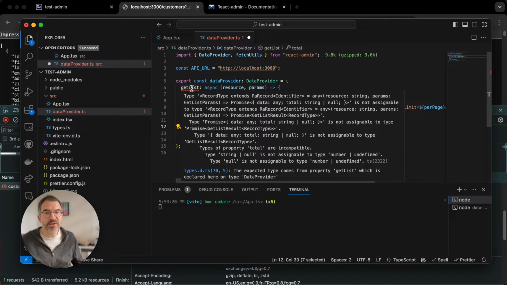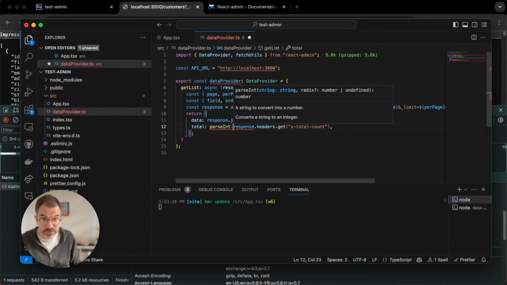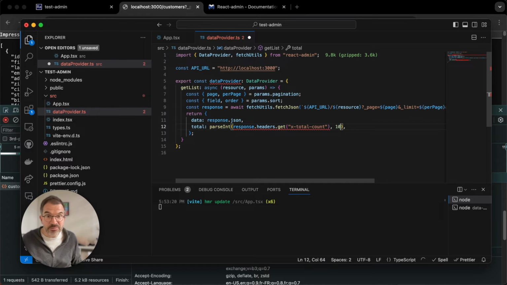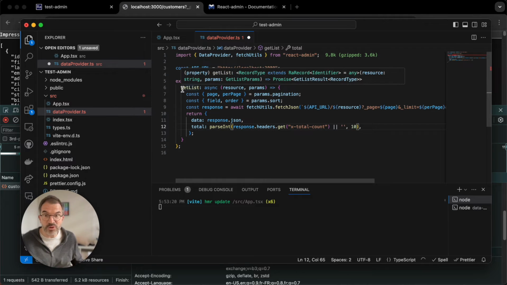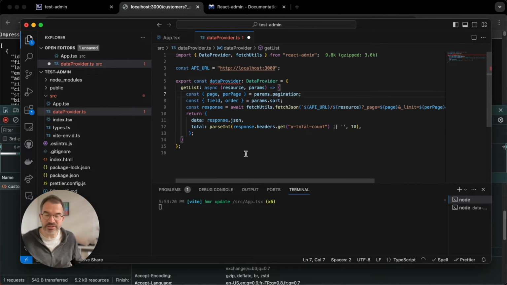TypeScript is not happy because the total should not be a string. The total should be a number, so I need to return that as an integer. And sometimes the header can be empty, so I'm handling that. And now TypeScript is happy, except it expects more methods, getOne, getMany, etc. But we'll see that in a minute.